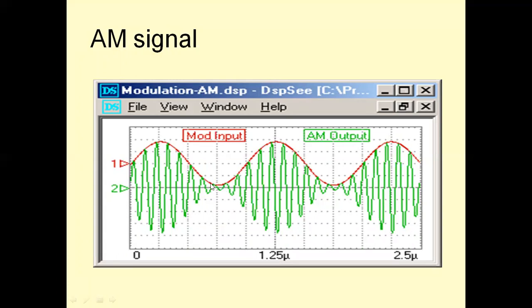See, here the message amplitude is very low, so the carrier cycle will have low amplitude, and message amplitude is increasing here, so carrier amplitude also increases. Message amplitude decreases, carrier amplitude decreases, and so on. For every cycle of the message signal, this is followed till the message is over.